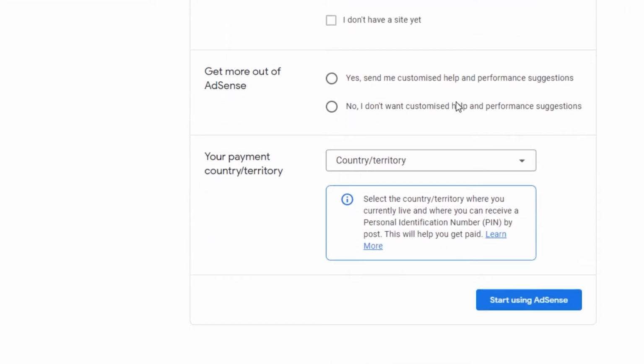Then we have get more out of AdSense. So yes, send me customized help and performance suggestions. No, I don't want customized help, so I can go with this one.